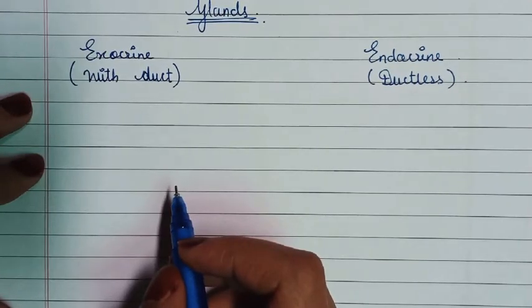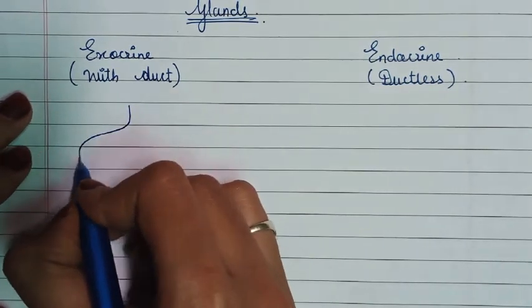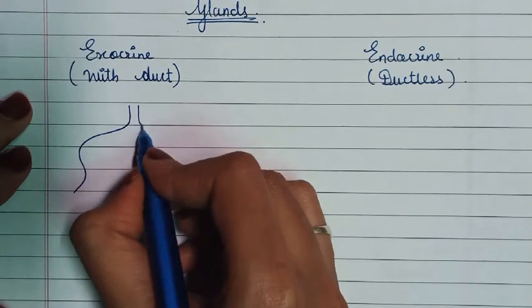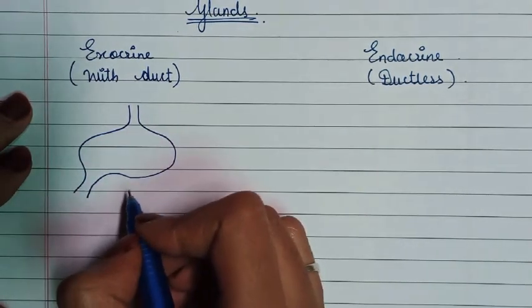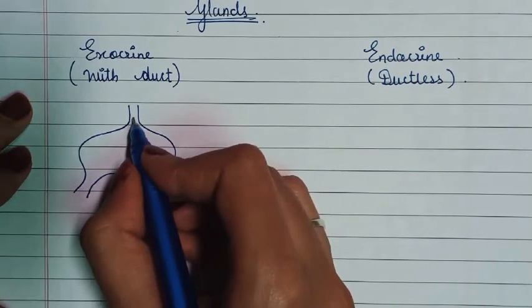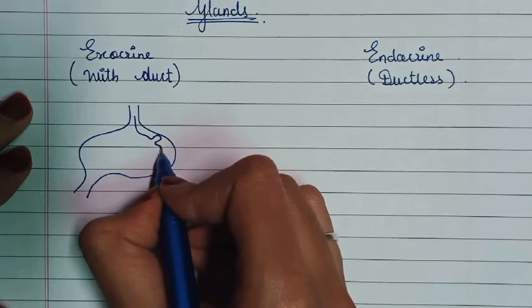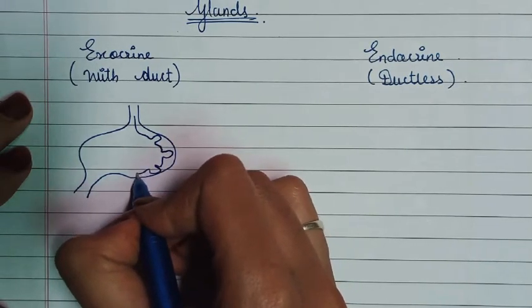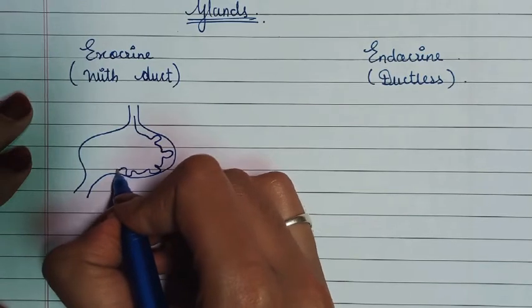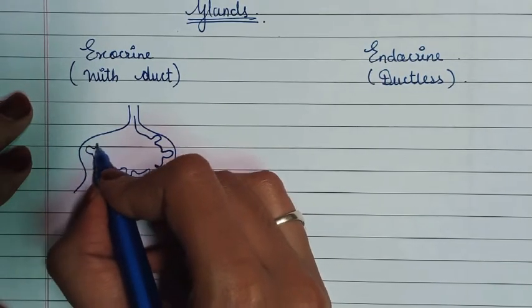Take the example of one organ of our body, that is the stomach. So we will see here the structure of stomach. This is a structure of stomach. Now here you can see gastric pits inside the stomach, which secrete gastric juices.